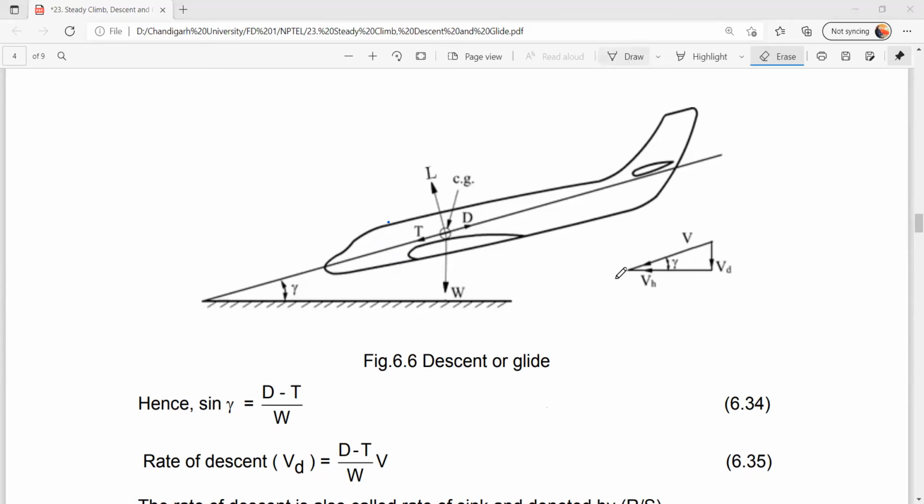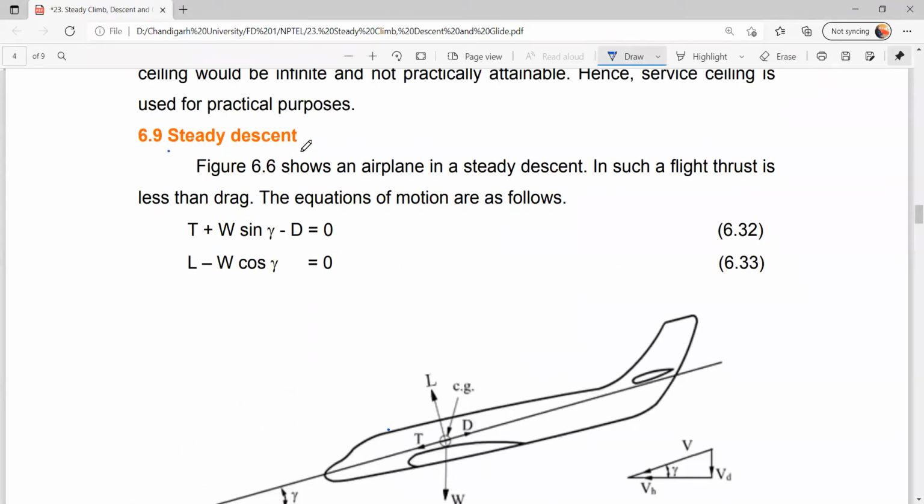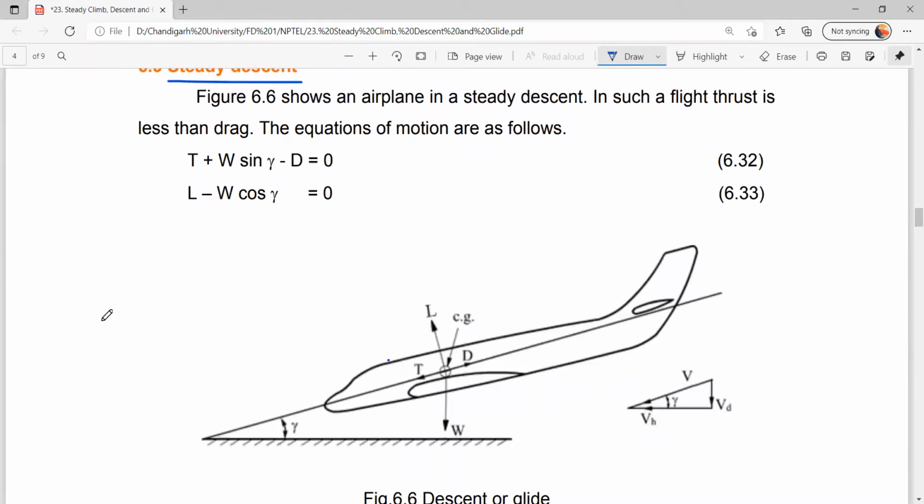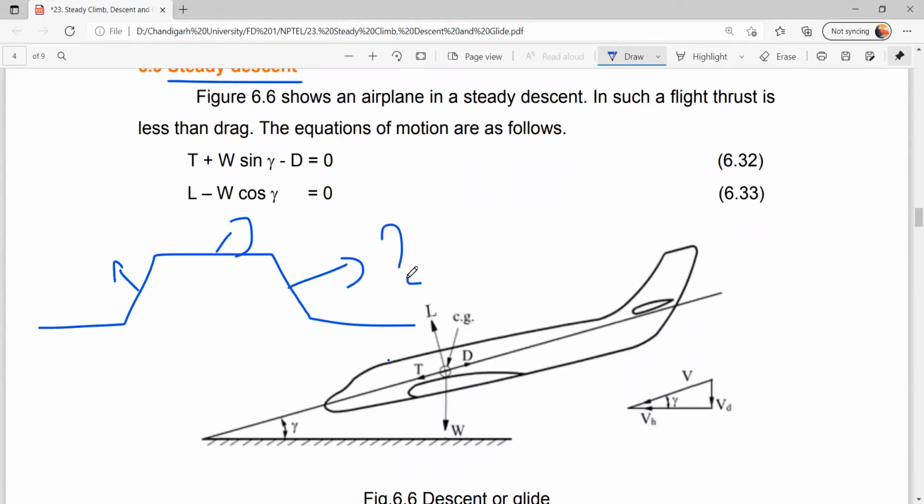Right. Okay, so steady descent. Steady descent means the velocity is constant, as the change in acceleration is 0. That is the term for steady flight. So far, along the flight path, we have learned cruise and climb. Now we are going to learn descent, and how the descent will be done.